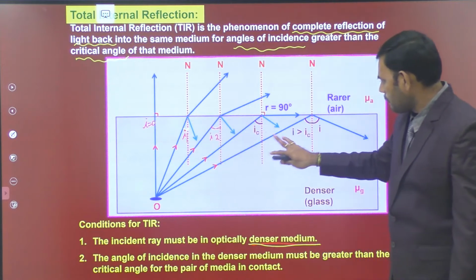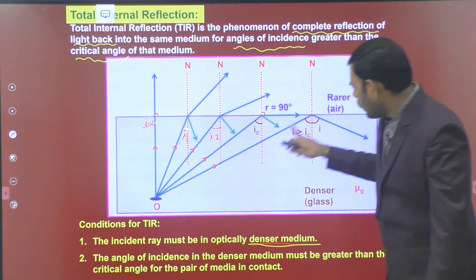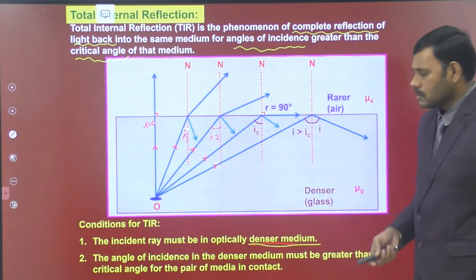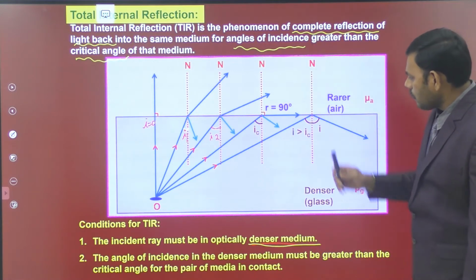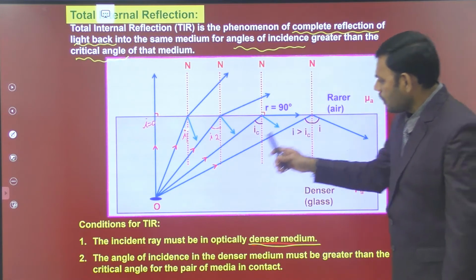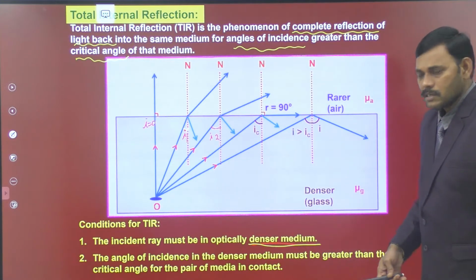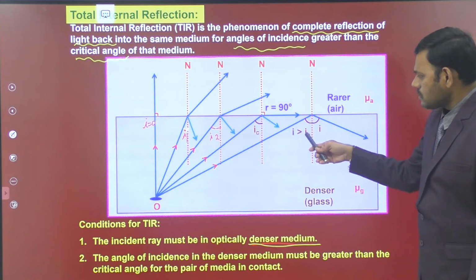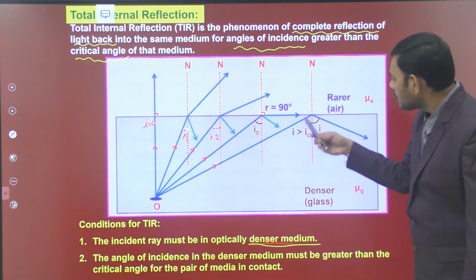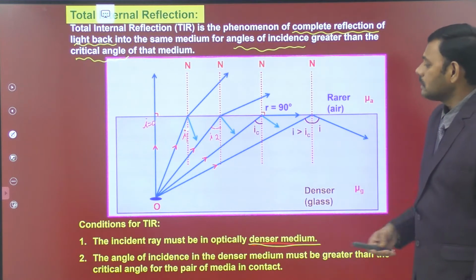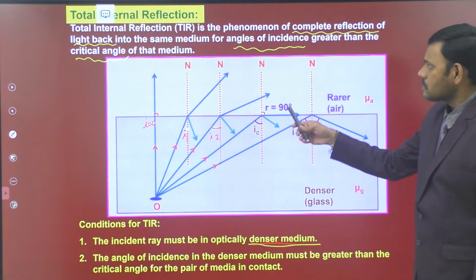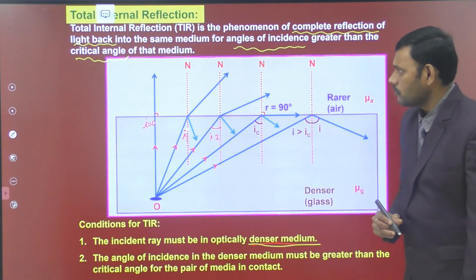As explained here, for this ray we are observing total internal reflection. To have total internal reflection, the light ray must travel from the denser medium. That is the first condition. Second one, the angle of incidence must be greater than the critical angle. So these two are the very must and should conditions to observe the phenomenon of total internal reflection.